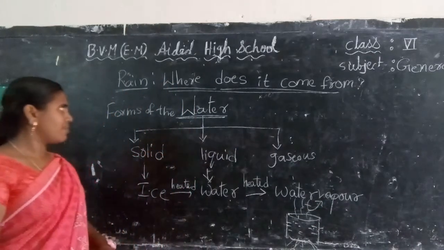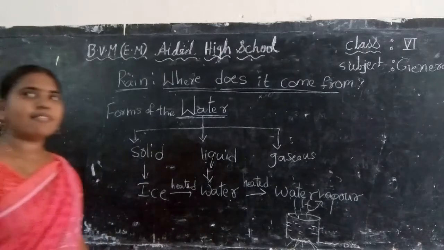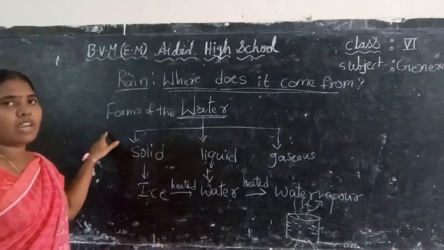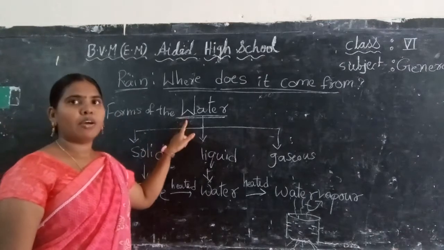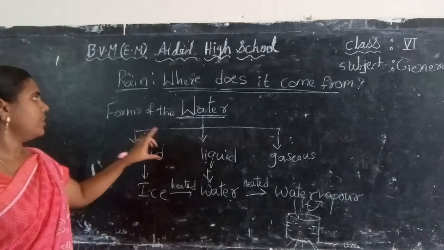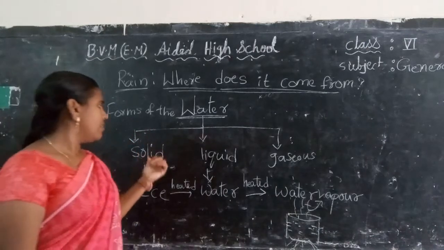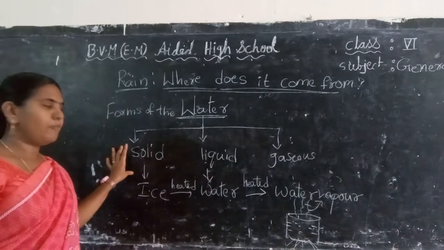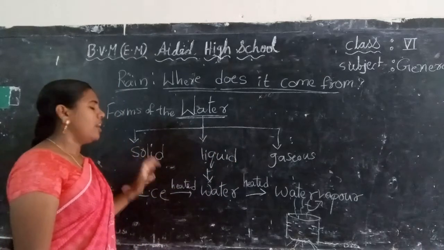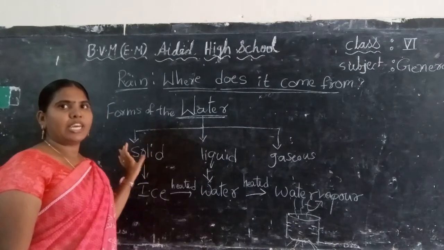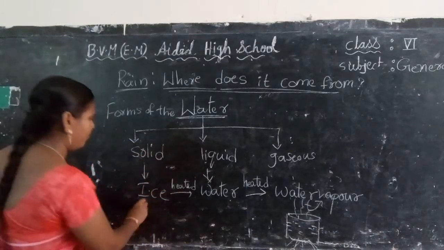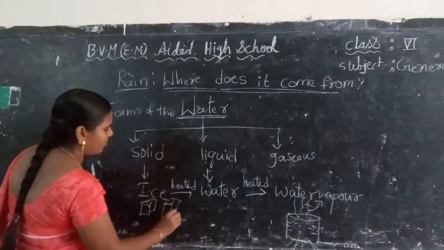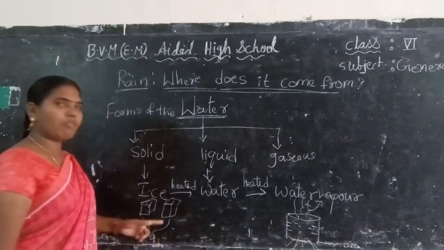So again I will explain to children. Today our topic is rain. Where does it come from? So first of all I will discuss the forms of the water. The first form is solid, then liquid, and the third one gaseous. Solid means when you keep water in a refrigerator, we get ice cubes. So these are the solid form of the water.